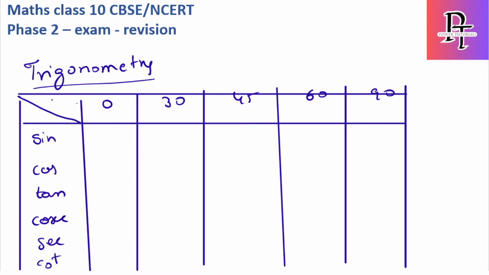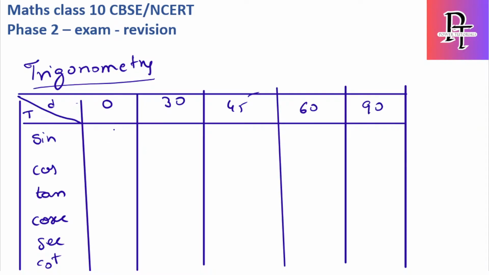This is the degree and this is the trigonometric ratio. Just rewrite these numbers: we have 0, 30, 45, 60 and 90.